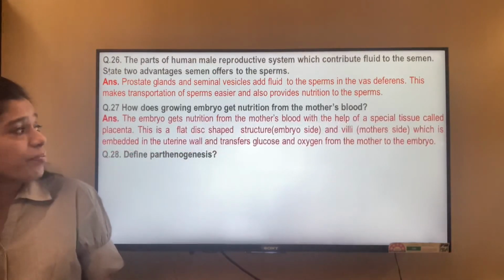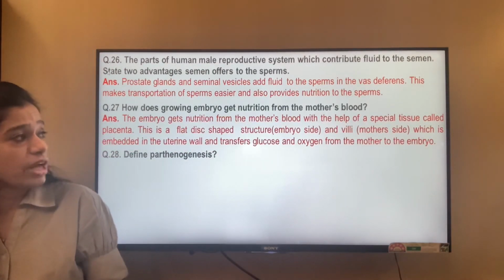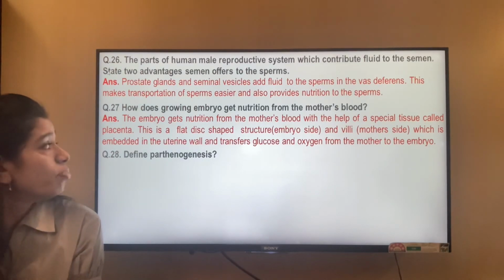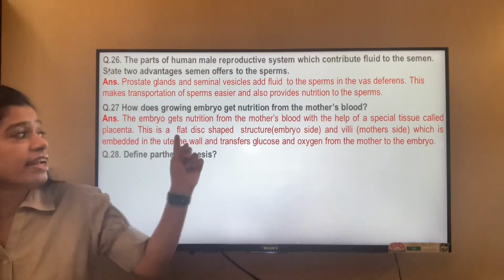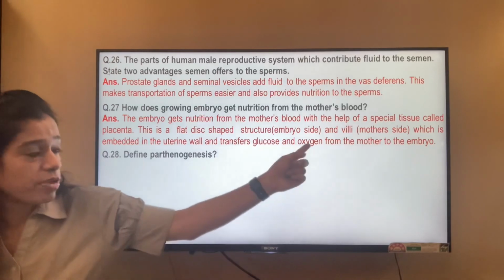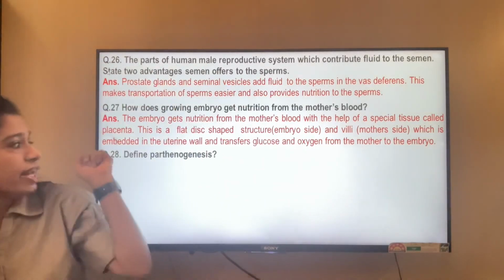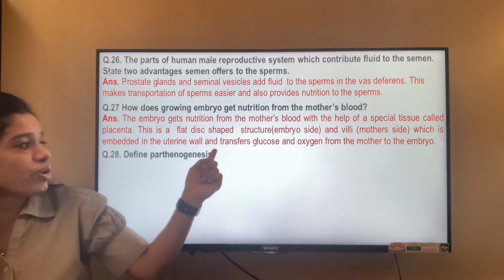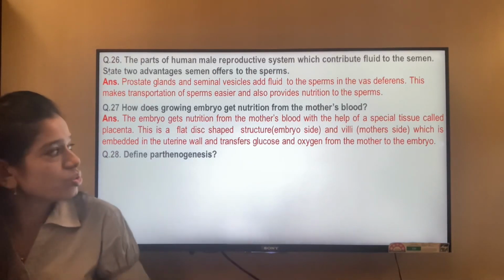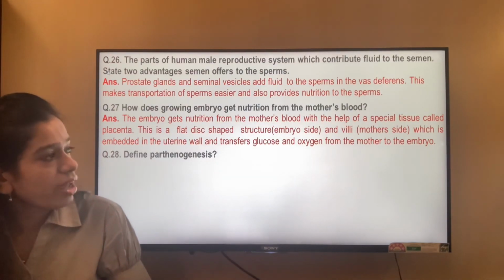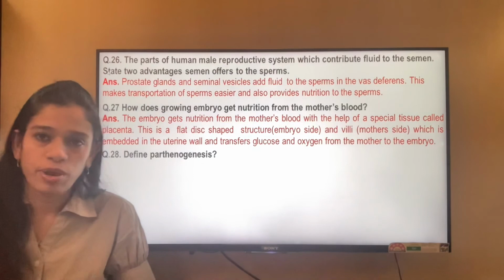It has villi on the mother's side, embedded in the uterine wall, and transfers glucose and oxygen from the mother to the embryo.